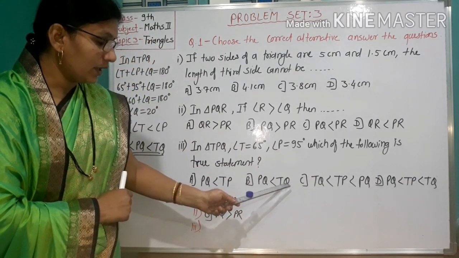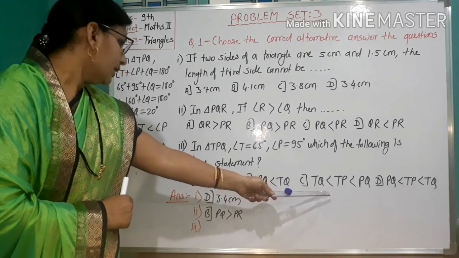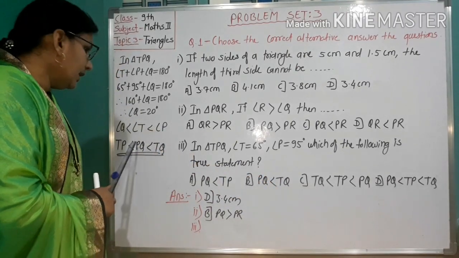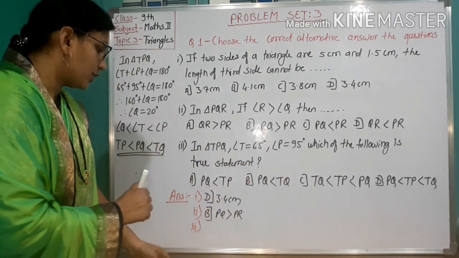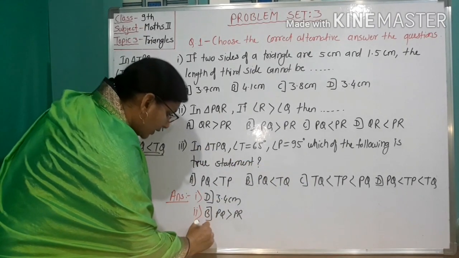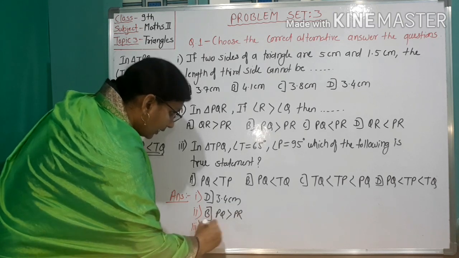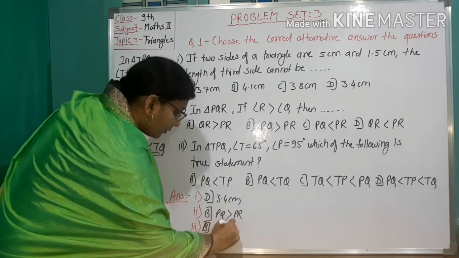Another option is also not correct, since TQ is greater than TP there. So option B is the correct option. So write here option B, that is PQ less than TQ.